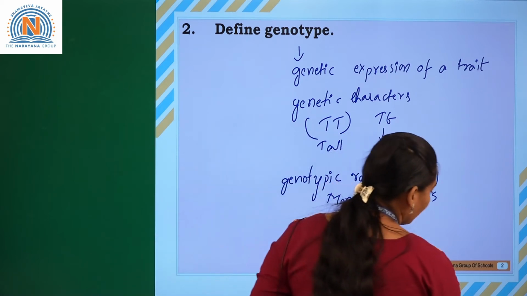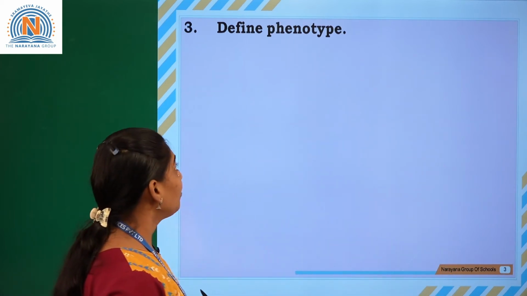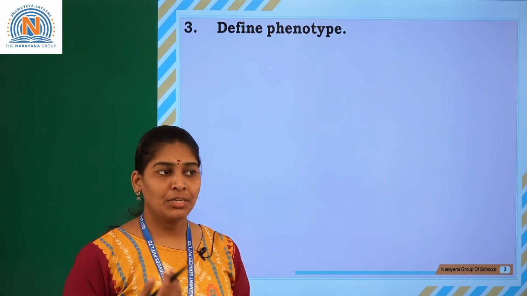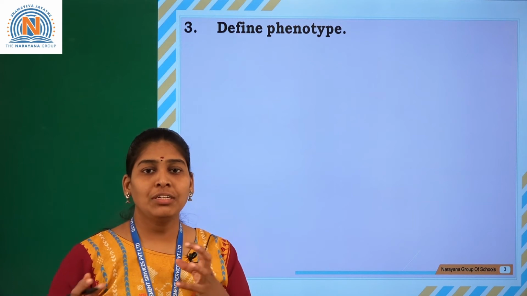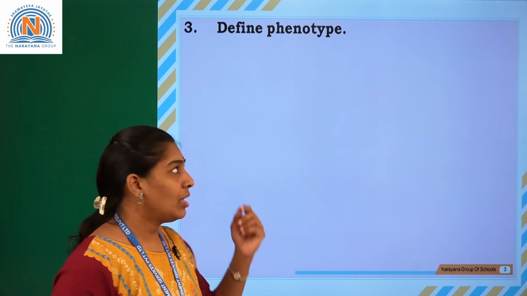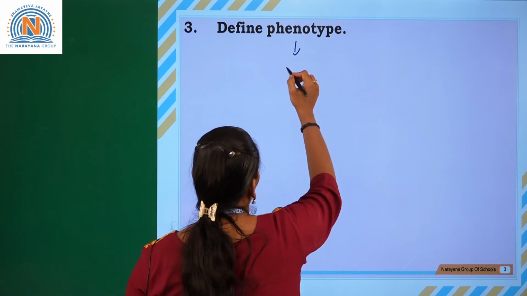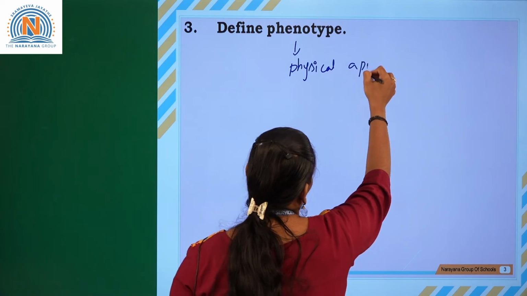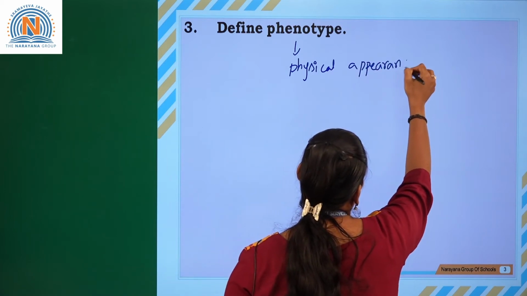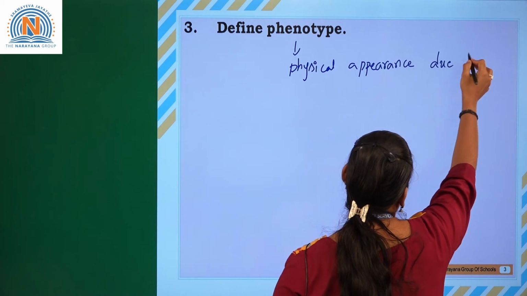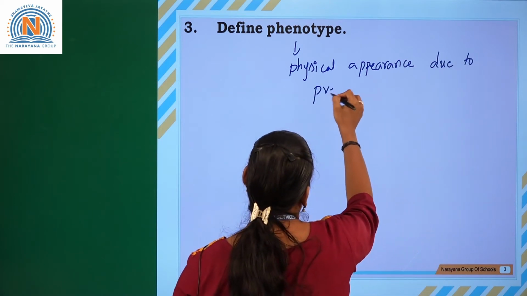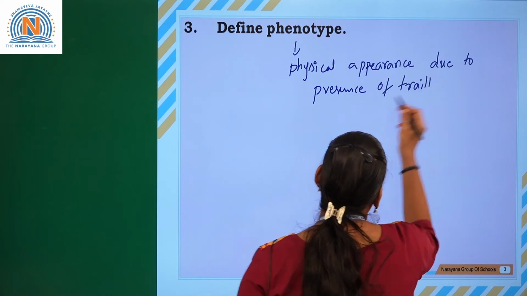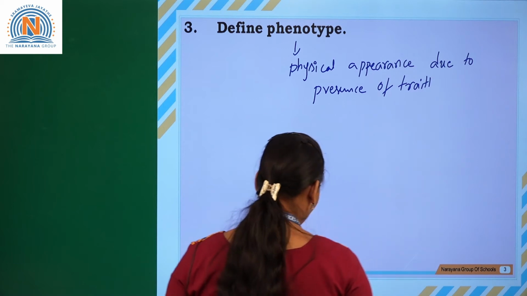Let us go for the next question. The next question is, define phenotype. Phenotype is the physical appearance of a particular trait. Let us write: physical appearance due to presence of trait.